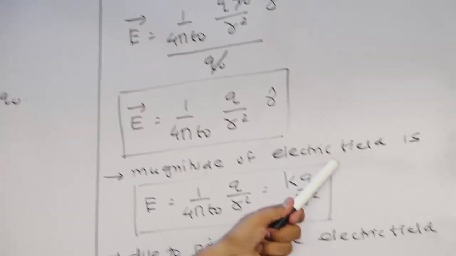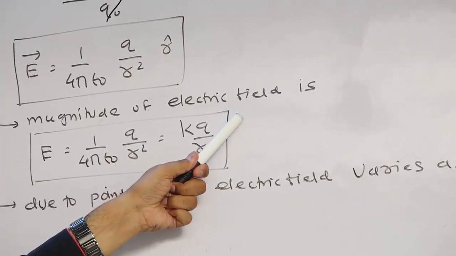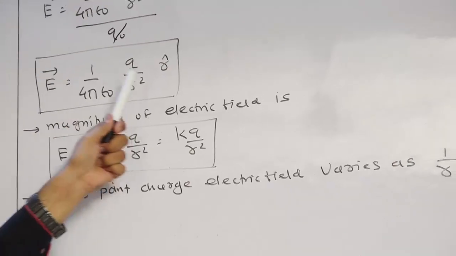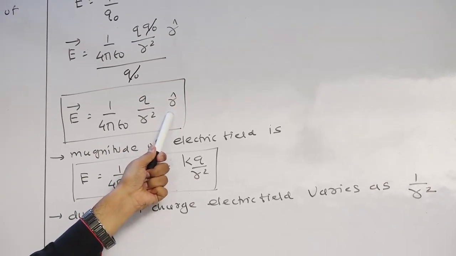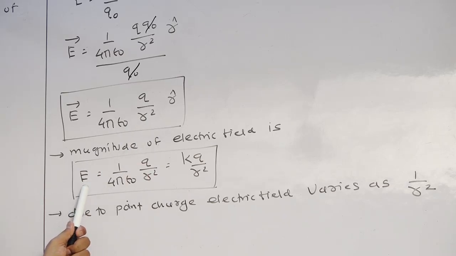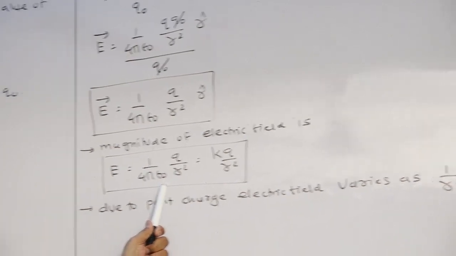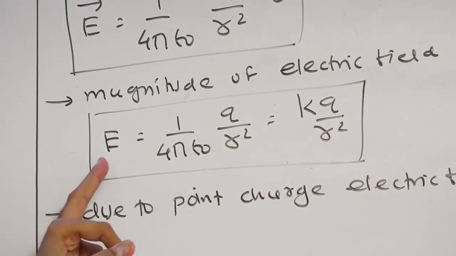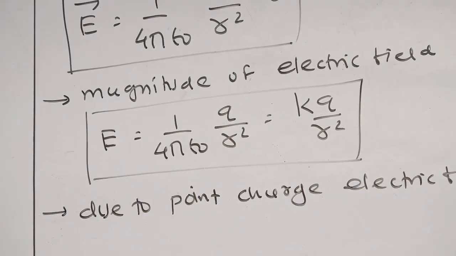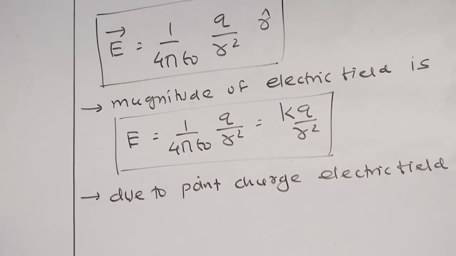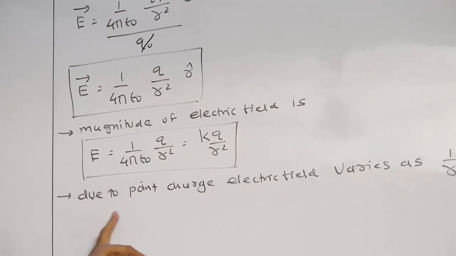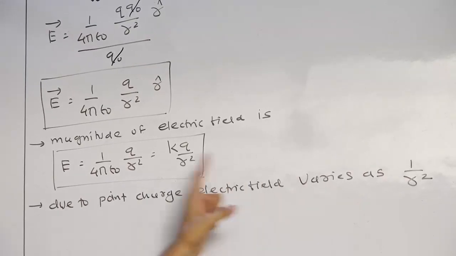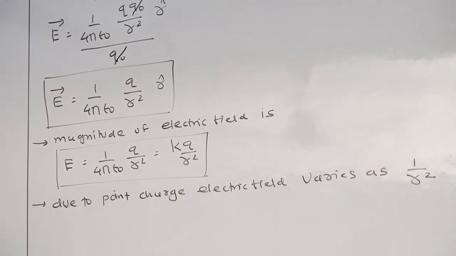Now the magnitude of electric field can be given by, now please remove this vector and remove this r cap. So that magnitude of electric field can be given by 1 upon 4 pi epsilon 0 Q by r square. 1 upon 4 pi epsilon 0, it is replaced by small k, so that is kQ by r square. So dear student, this is the electric field intensity due to point charge. Now due to point charge, the electric field intensity varies as 1 by r square.